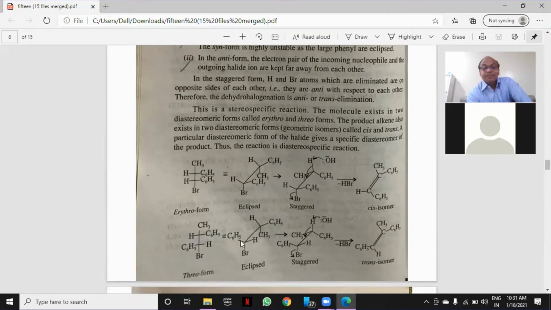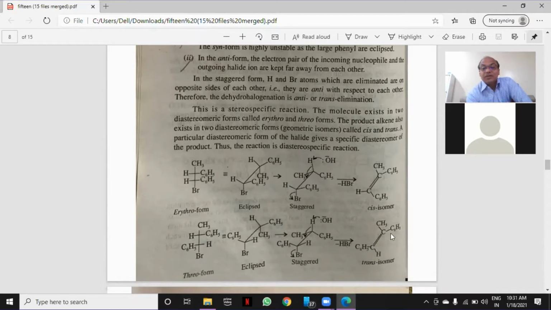Okay, when it is eclipsed, we have to convert it into a staggered form. Now H and Br are again anti to each other. This CH3, C6H5, this H, C6H5, only here in this case C6H5 comes here and this H comes here due to threo form. Okay, in staggered form again the same, OH abstracts this H, it forms a double bond, that is alkene, Br gets departed. Now you will get here alkene CH3, C6H5 and here C6H5, H.